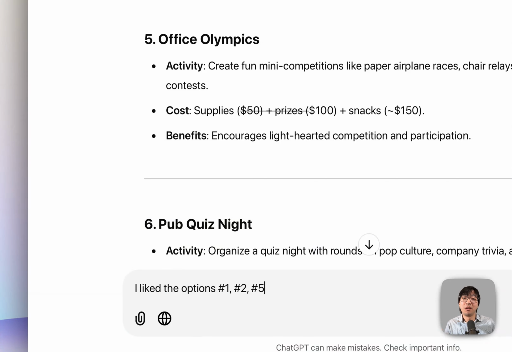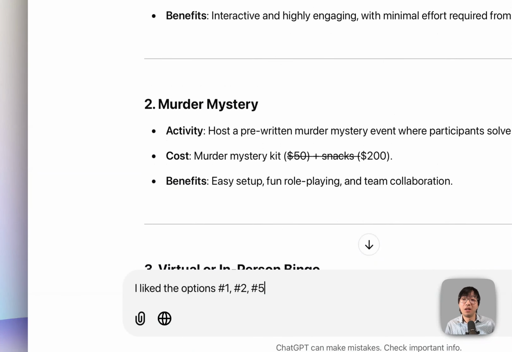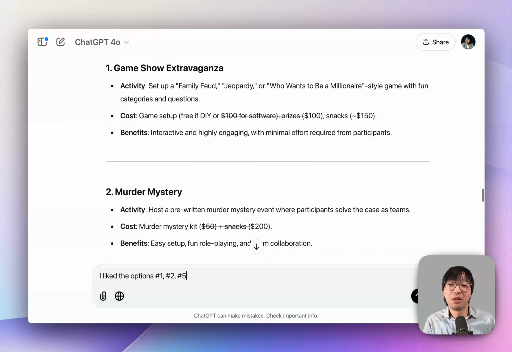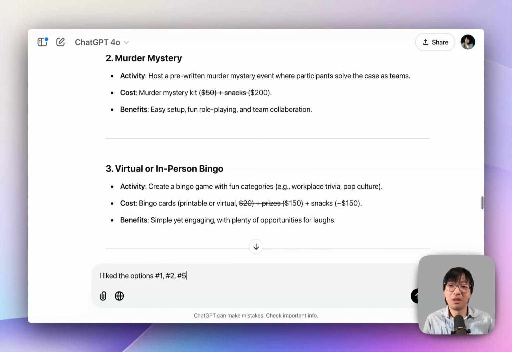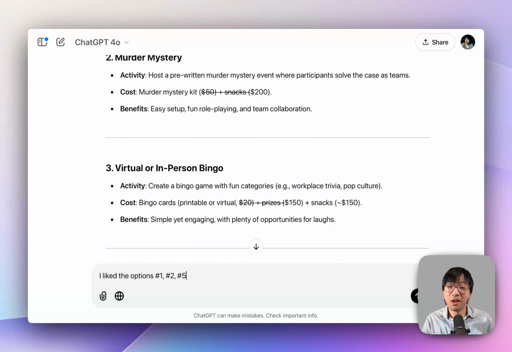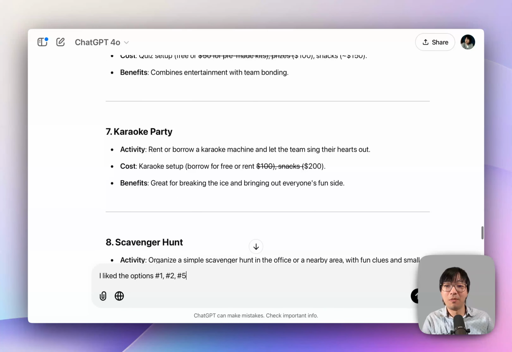And this is something that many people don't realize, that you can point to a generated idea without having to reiterate it, like saying, oh, I like the idea game show extravaganza, and having to copy and paste each idea. You can just say, I like option 1, 2, 3, or 1, 2, 5, and it knows what you're talking about.